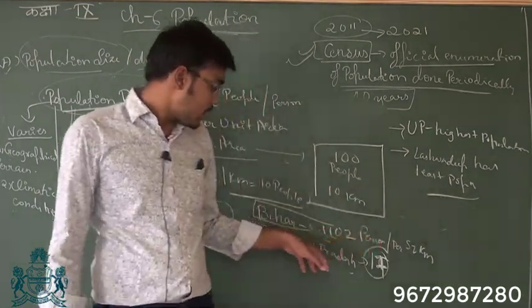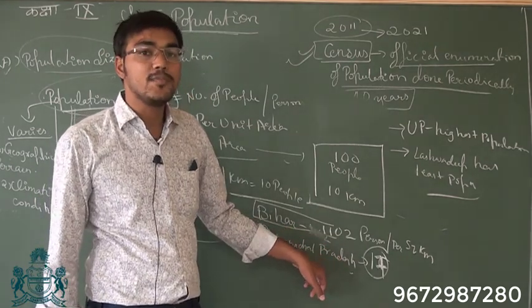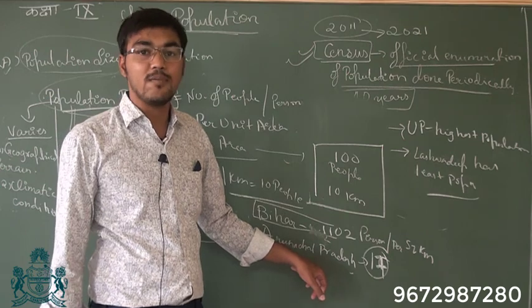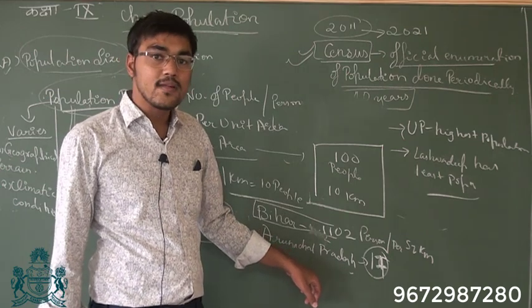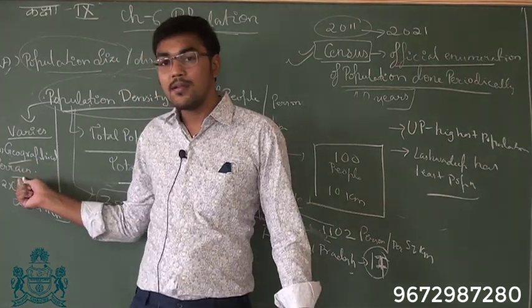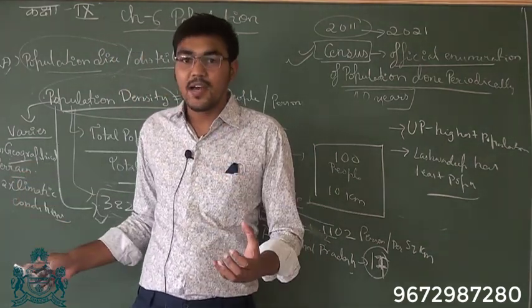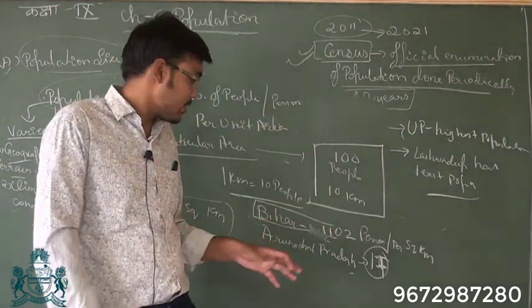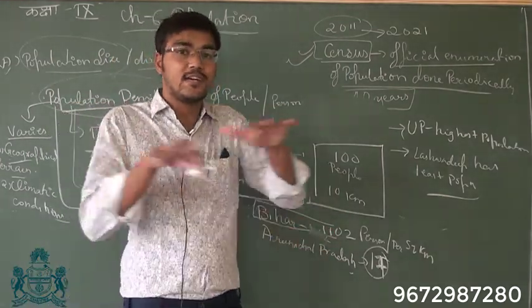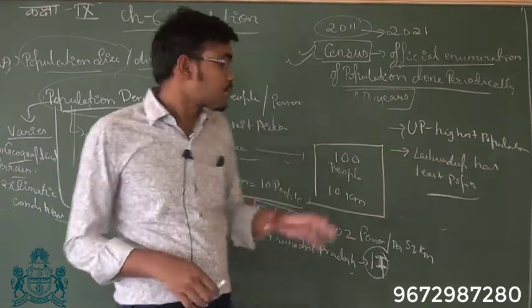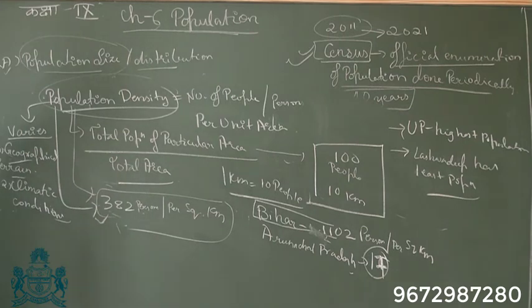Because if you look at Arunachal Pradesh, it comes under the northeast. Now in the northeast you have mountains, you have an extension of the Himalayas, and you have small hills. So because of the difficult geographical terrain, living conditions become difficult, people are not able to settle there, and so it is less populated. Whereas if you go to Bihar, it is fertile land, and so people can easily live there. Okay, so this is about population density.